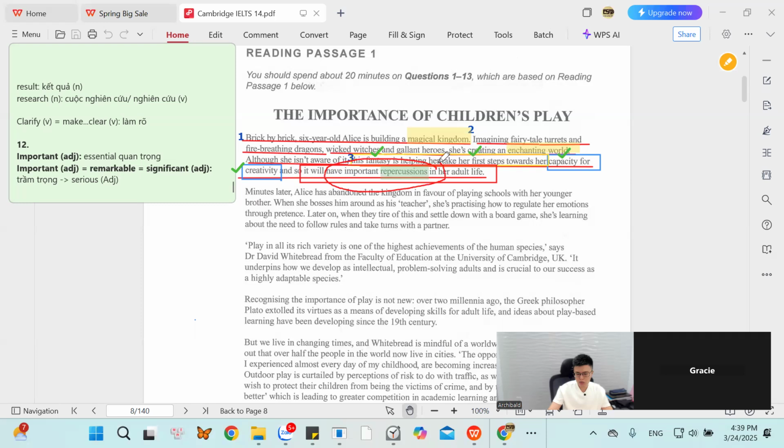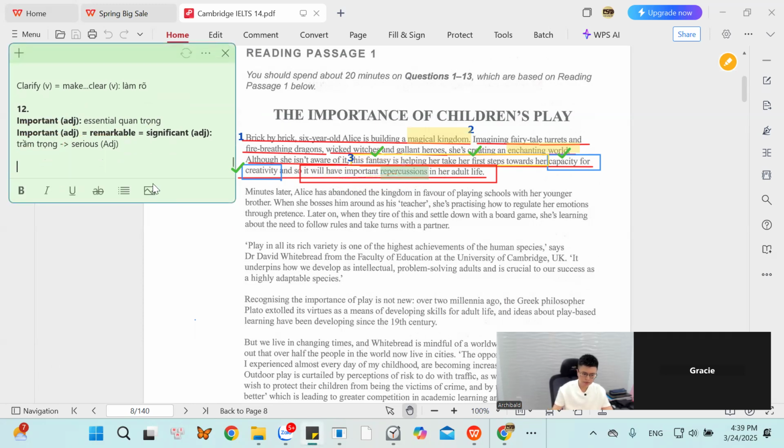Như vậy khi người ta dùng từ important hãy hiểu thứ nhất, they are talking about the essence of something. Something is essential. Something is really important. And the second meaning of the word important is about the seriousness. Something is serious. All right? So here, okay.